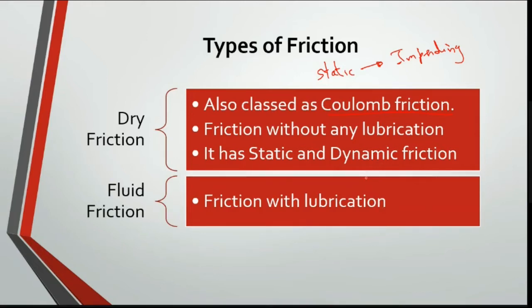The next one is fluid friction. Whenever you have a lubrication, or an air medium or a water medium associated with a particular object, we call that fluid friction. Even if you consider a car, look at the design of the car. It is shaped like this because air flowing here will try to move along this path without any disturbance.